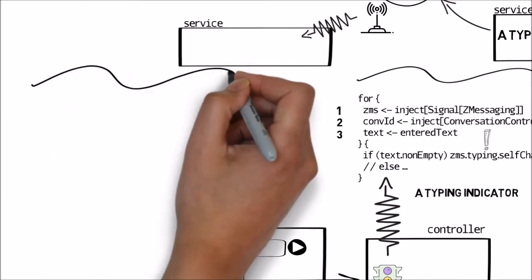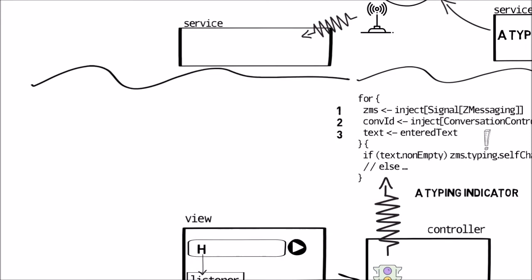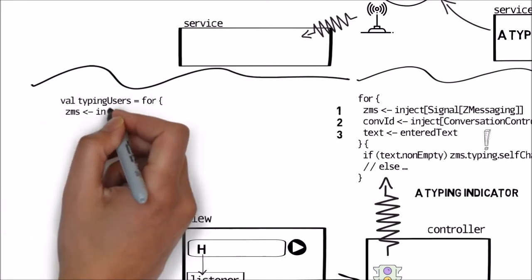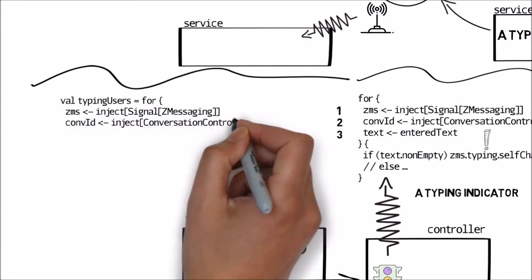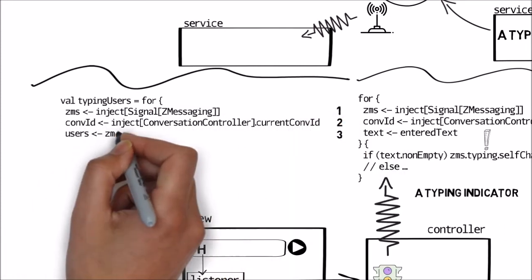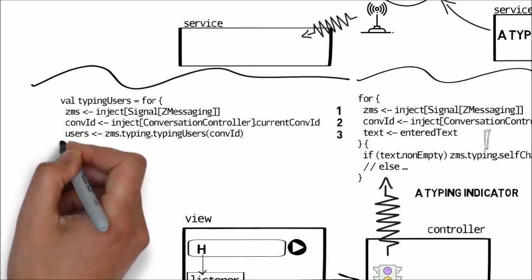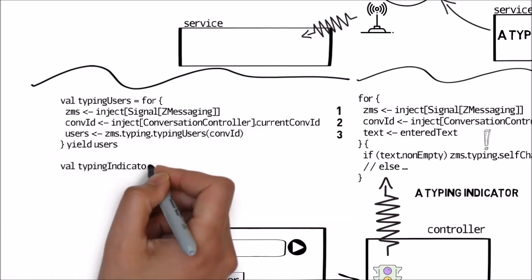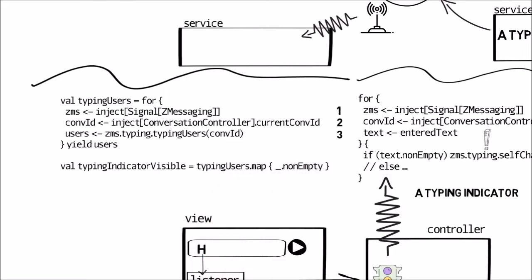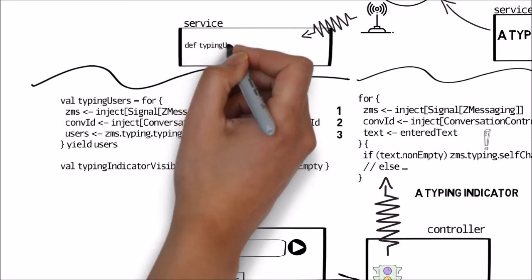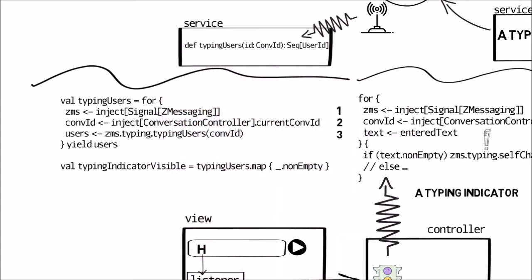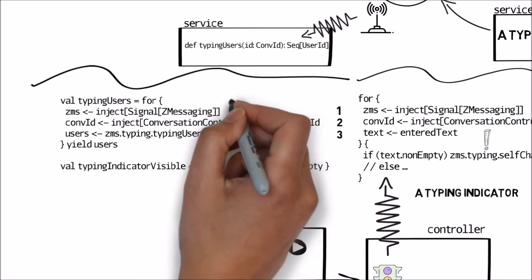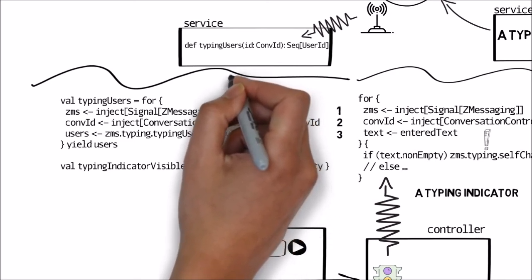Now, back in the controller layer, we have something like this. Again, we have a sequence of signals. One is evaluated every time we switch the account, the other when we switch the current conversation, and the third when the list of typing users in the conversation changes. That third line creates a signal on top of the event stream. The signal filters the events in the stream for ones with our conversation ID, and it updates itself with the sequence of users doing the typing in that conversation.